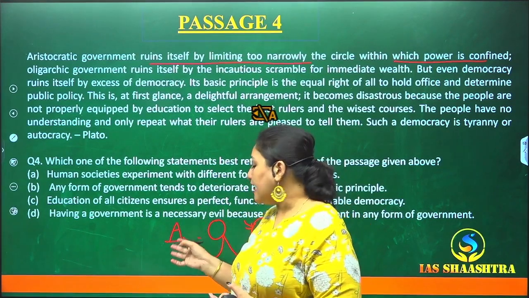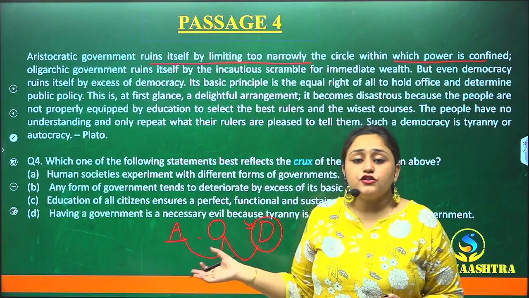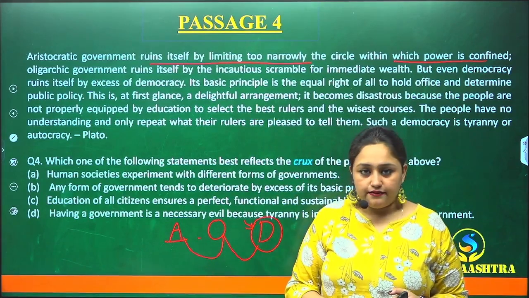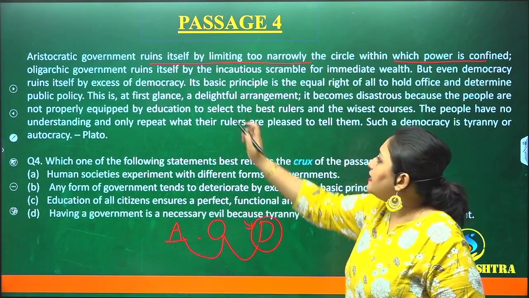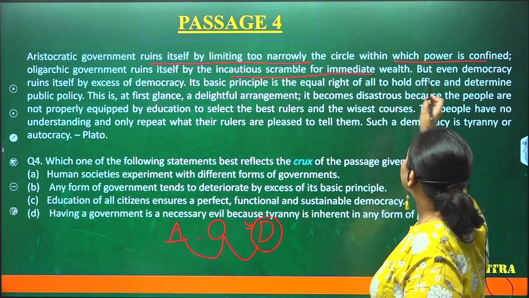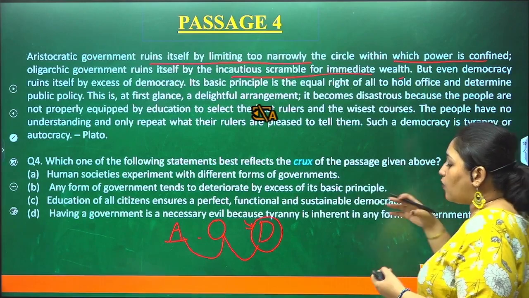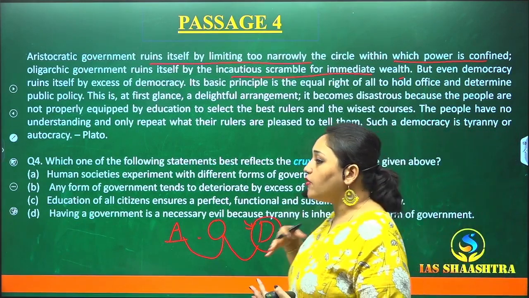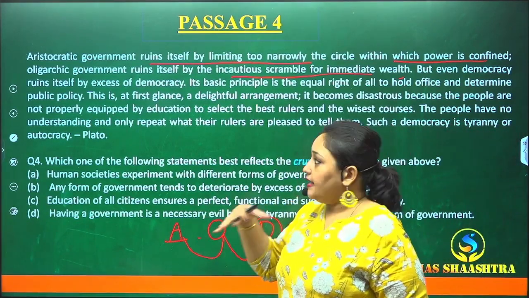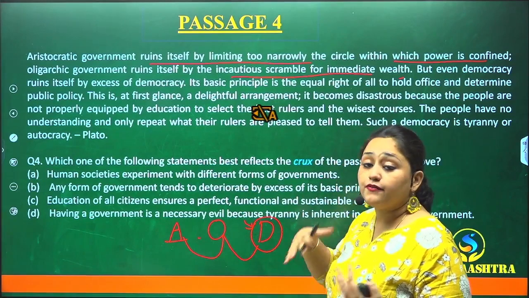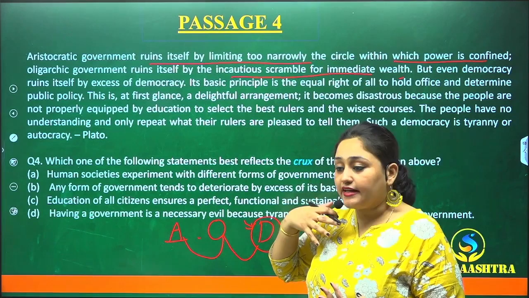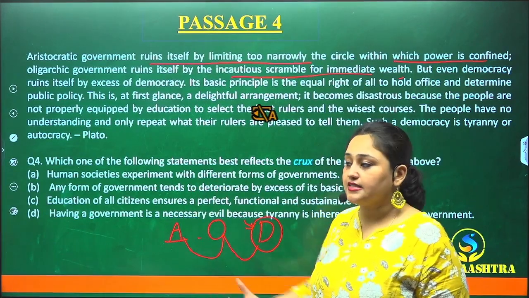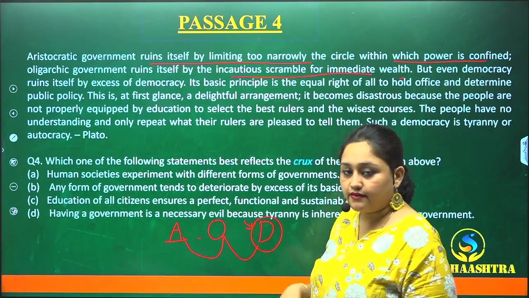And so for that reason, this aristocratic government is ruining itself, okay? Coming to oligarchic government, it is ruining itself by incautious scramble for immediate wealth. It wants more and more wealth, immediate wealth. It's running behind immediate wealth. For that reason, it is ruining itself.